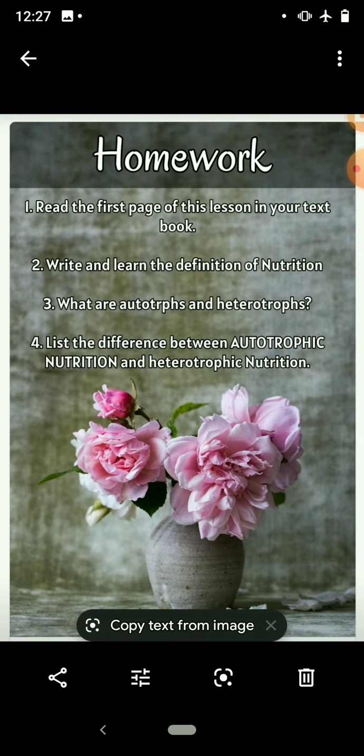So I want to give you one small homework. Read the first page of this lesson in your textbook. Write and learn the definition of nutrition. The third question is, what are autotrophs and heterotrophs? Fourth one, list the difference between autotrophic nutrition and heterotrophic nutrition. So please do this homework and be ready for the next class.